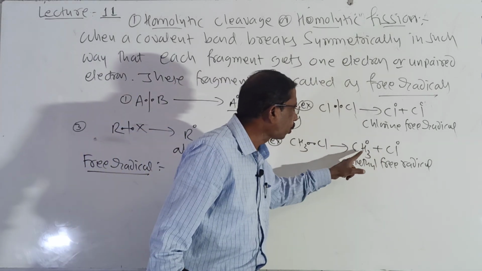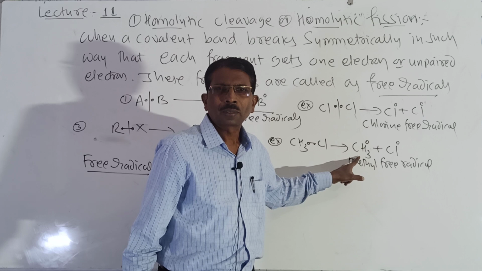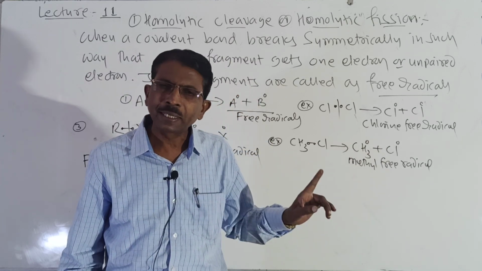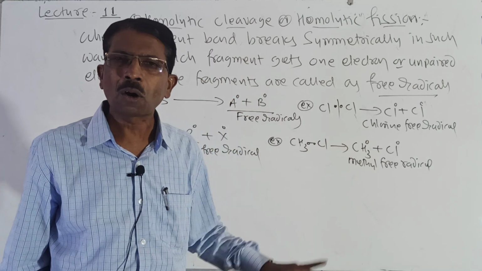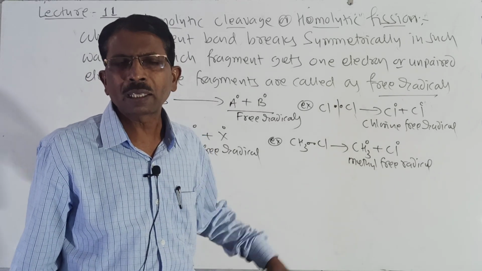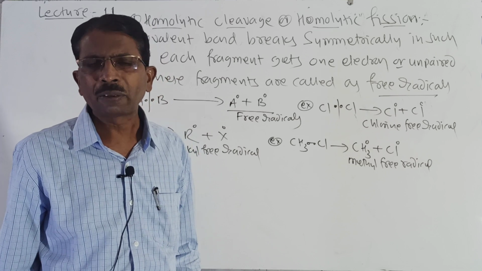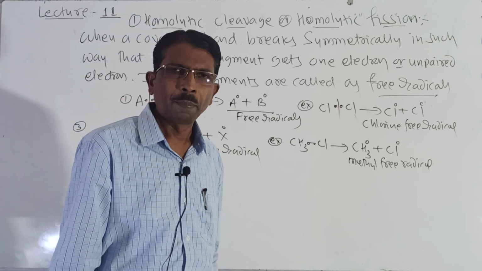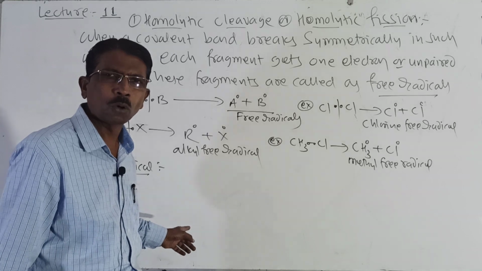An atom or group of atoms which contains an unpaired electron, an odd electron, is called a free radical, and the free radicals are formed by homolytic fission.